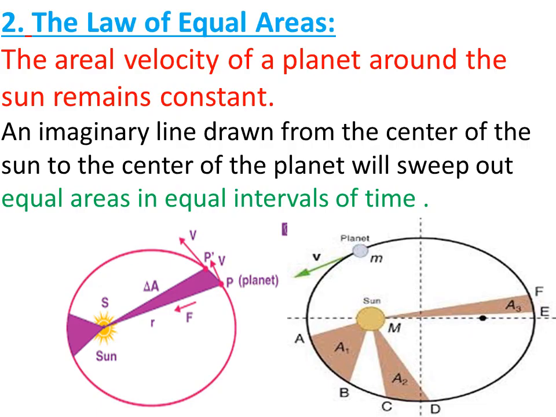That is, when a planet is closer to the sun, the speed of the planet increases. When the planet is far away from the sun, the speed of the planet decreases, due to the force of attraction between the sun and the planet. These areas are all equal for equal intervals of time, and this is the conclusion in the form of the law of equal areas, that is Kepler's second law.